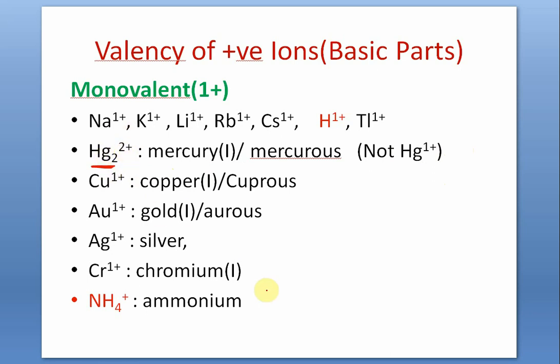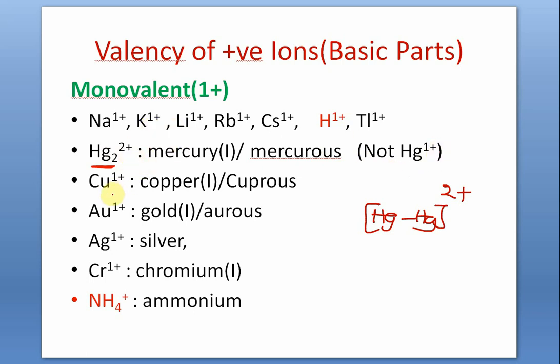Why? Because mercurous ion remains as a dimer. Two mercurous ions, they are clubbed together, they form a mercurous dimer. This bond is there and 2 plus. You will know later on why mercurous ion has a tendency to form a dimer. Two mercurous Hg plus, they unite by a bond to form a dimer. So let us from now onwards write mercurous not as Hg plus but Hg2 2 plus.